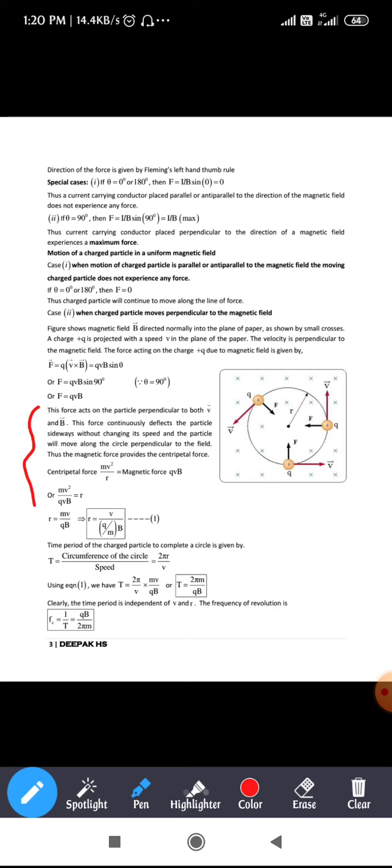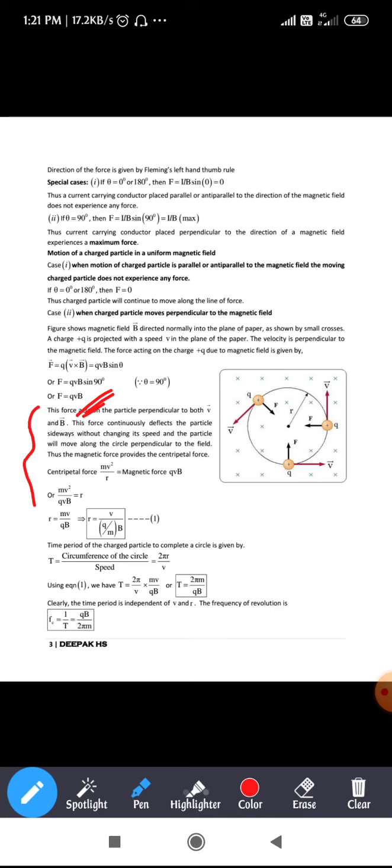So you can write the centripetal force equation, mv squared by r, equal to the magnetic force. The magnetic force is given by qvB. So you can equate both: mv squared by r equals qvB. So r equals mv squared divided by qvB, where r gives the radius of that circular orbit. You can see in the figure r denotes the radius of the circular orbit.